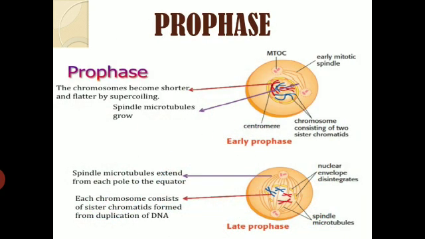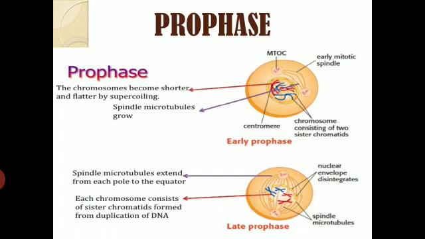So the first thing is prophase, right? Pro stands for early, before. So it is the first phase, called prophase, and this prophase is usually the longest and the most complex phase of cell division. Around 50 minutes the cell spends in this particular prophase. Prophase can be further divided into three different stages called early prophase, middle prophase, and late prophase.